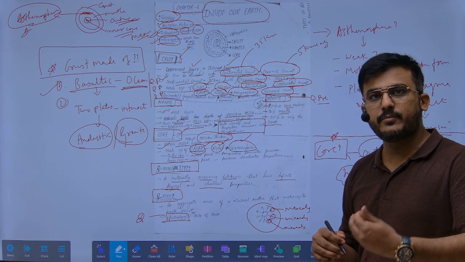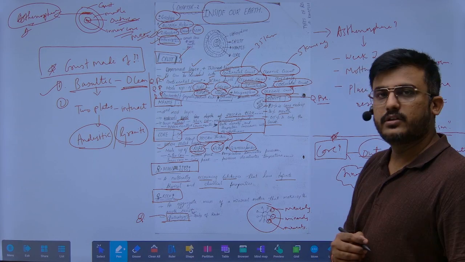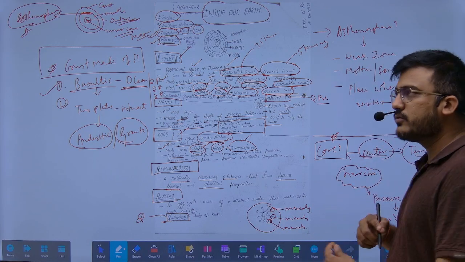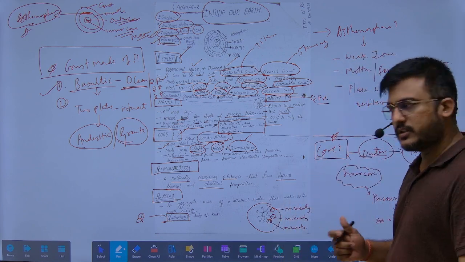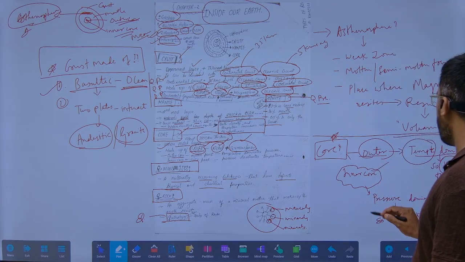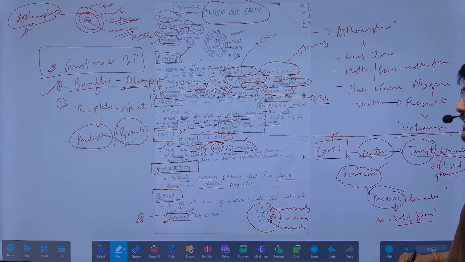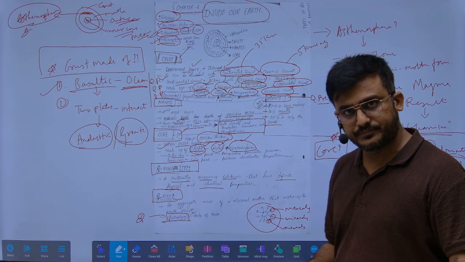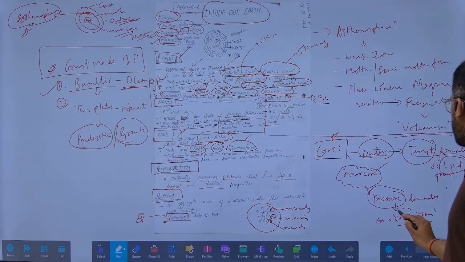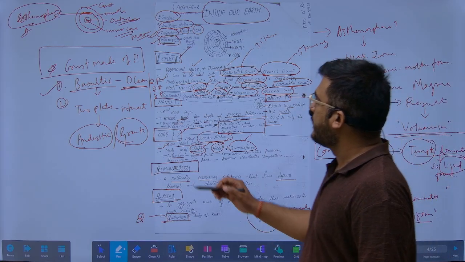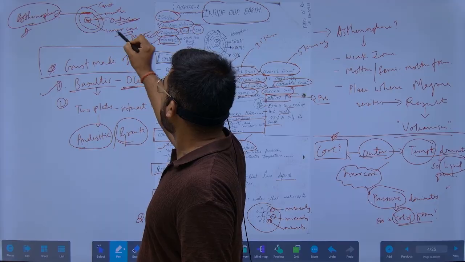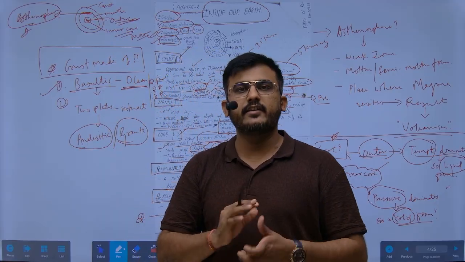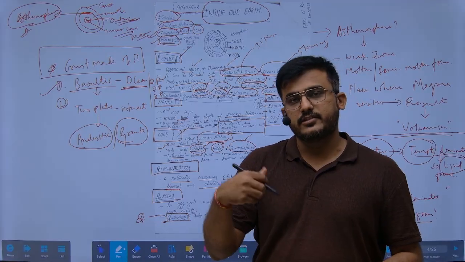So the more the temperature, it results into the liquid form. So the outer core is in the liquid form, and as we go further inside, there is an inner core where the pressure is higher than the temperature. When the pressure is higher, it results into the solid form. So the outer core is in the liquid form and the inner core is in the solid form. When they interact, a dynamo results.